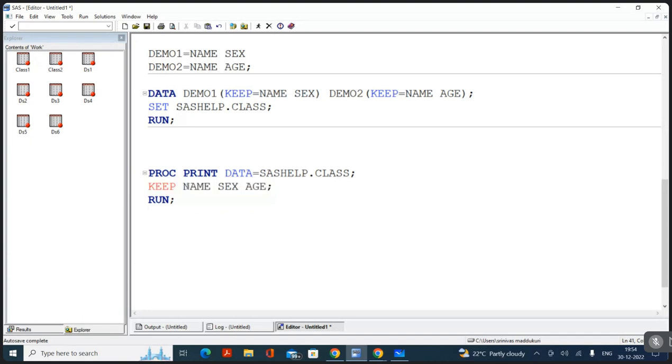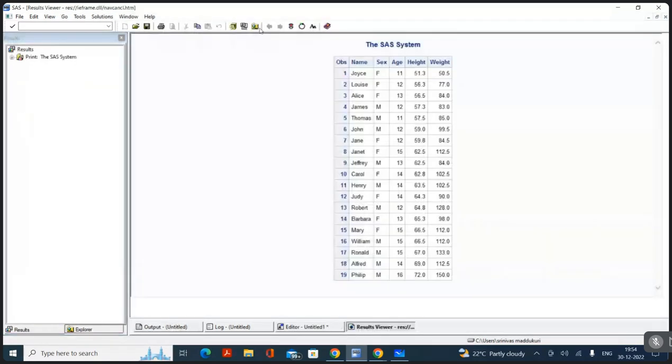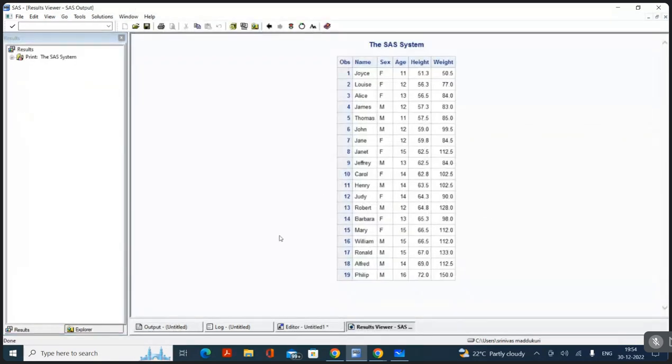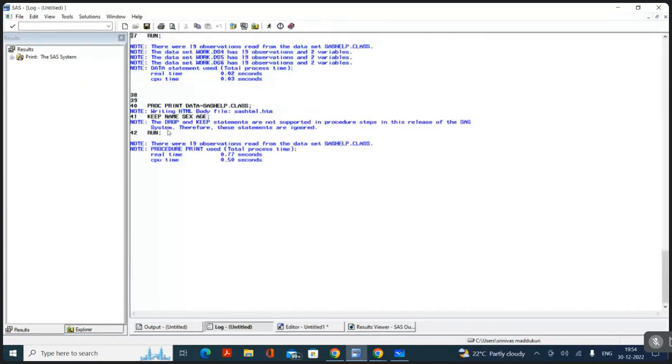Can you see, by writing the statement red in color, that means you cannot write a keep statement in a proc step. I'm trying to execute the program, but I'm getting all the variables. I want to see what exactly happened. I'll go to the log window. In the log window, this is the note I'm getting: the drop and keep statements are not supported in procedure steps. So that means you cannot write a keep statement or drop statement in a proc step.